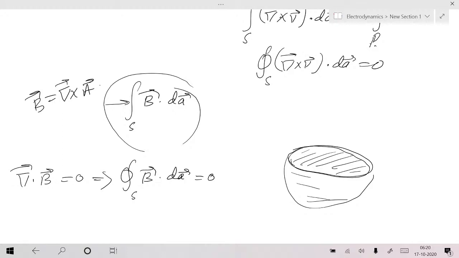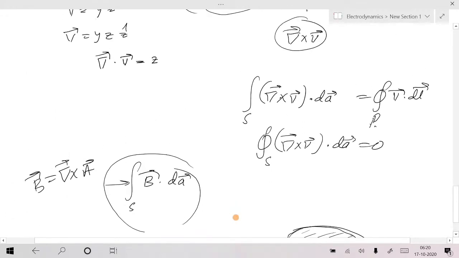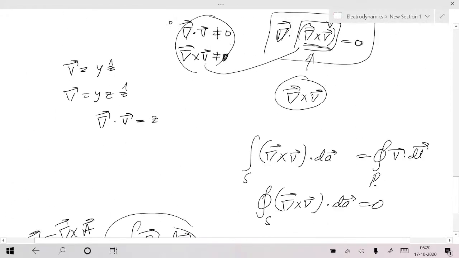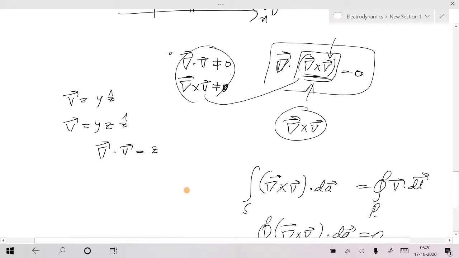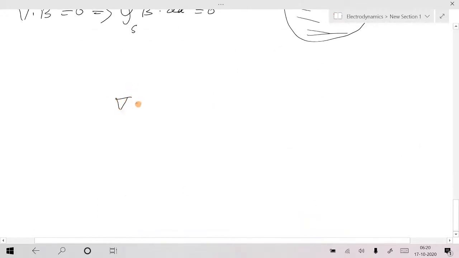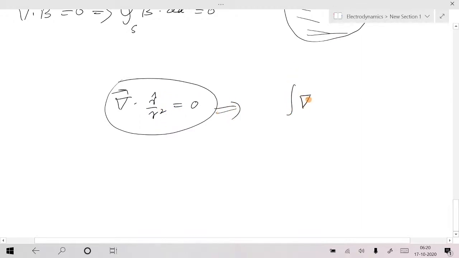Sir, in the first problem you told me that the divergence of r cap by r square is 0, and you linked it with the electric field. How can we physically think about it? Here there should be a source somewhere. You have a vector field. When you try to draw this, it is actually fixed by your Gauss theorem. What is that Gauss theorem? Del dot r cap by r square d tau. Suppose we take a sphere.